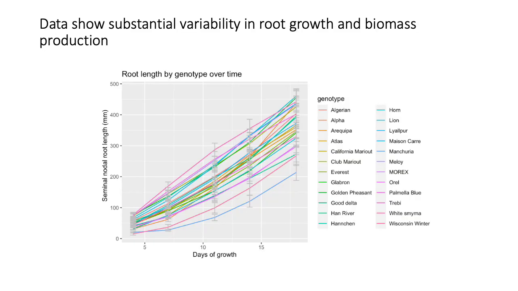When we look at the data, then we see that there is a massive phenotypic variability among these different genotypes shown here along the course of the experiments. This is the time axis, this is the length of the main root, and this is divided by genotype. And one can see that there is almost a twofold difference between the slowest and the fastest growing genotype.